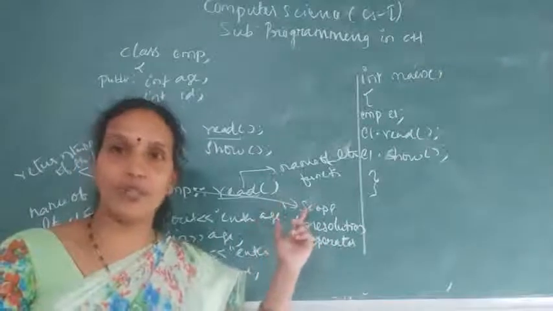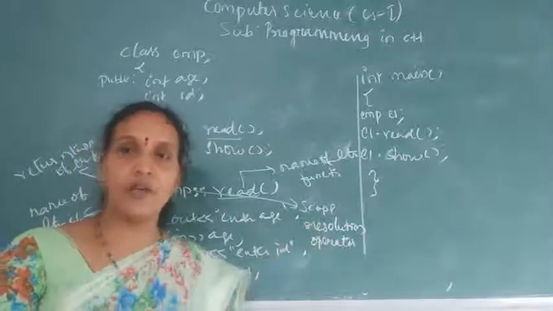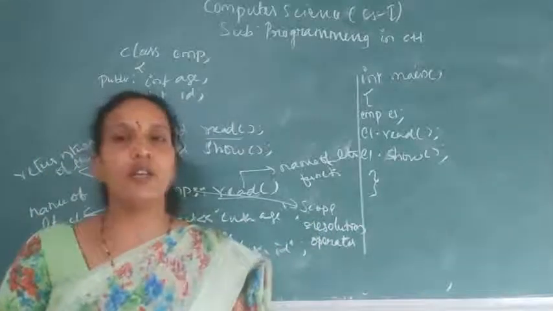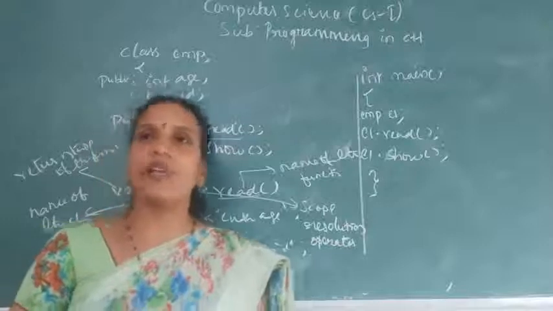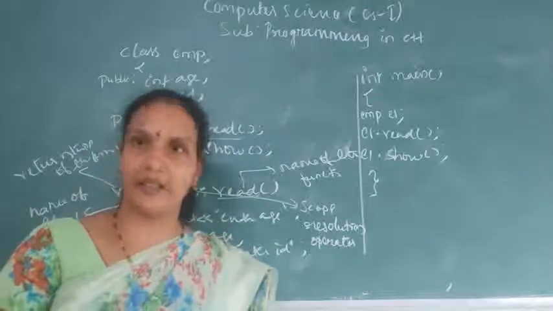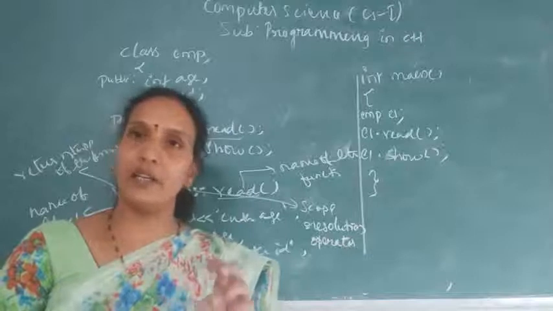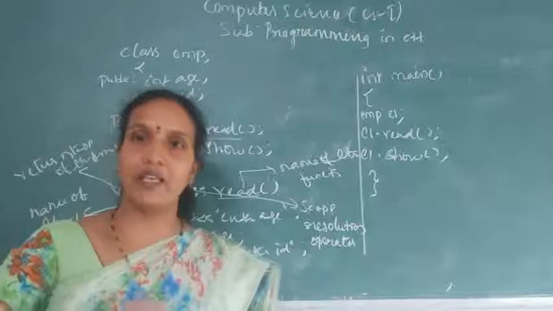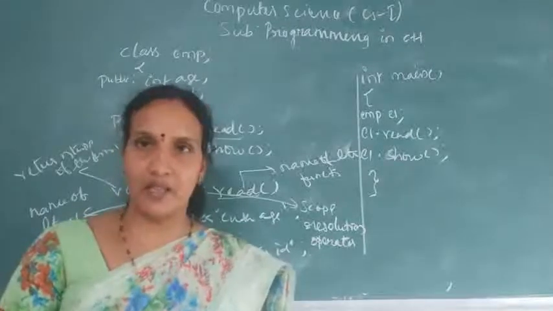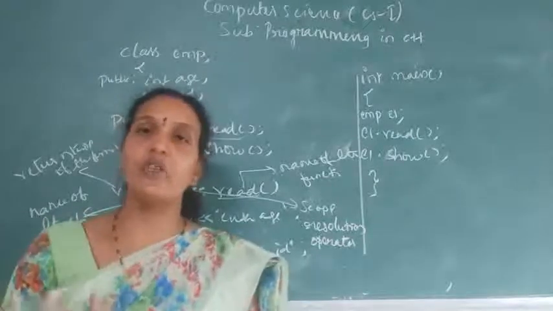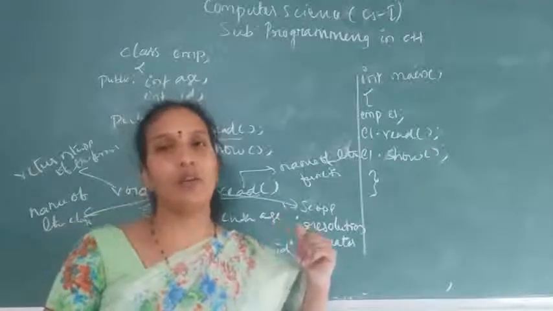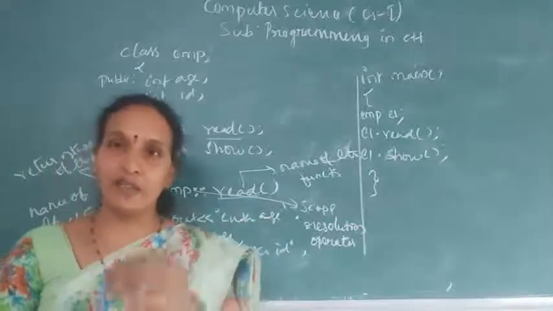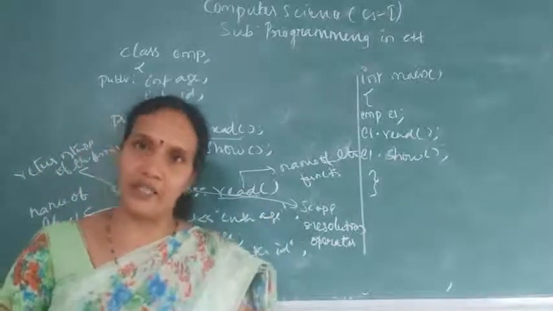And one more, before this I will explain why we need private members. You don't want to share your class members with any other class. Then you can declare all the members inside the private access modifier. So when you have declared any variable inside private, what happens? It can be shared only by the same class. It cannot be shared by another class. If there is more than one class in the same program, then you can provide security for your data members by declaring those data members inside the private access modifier.